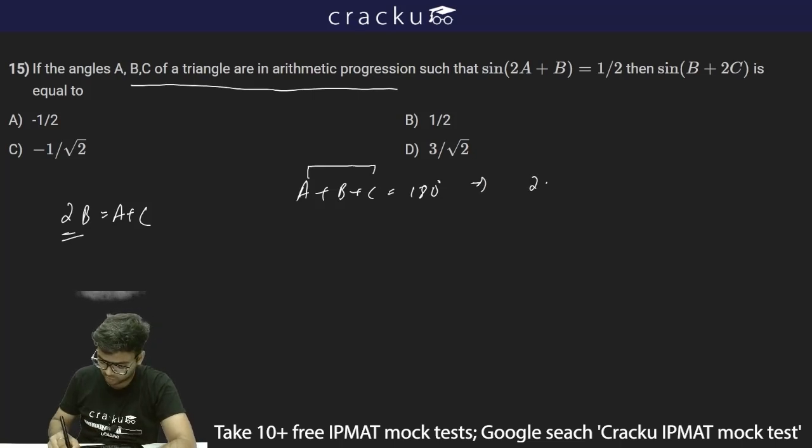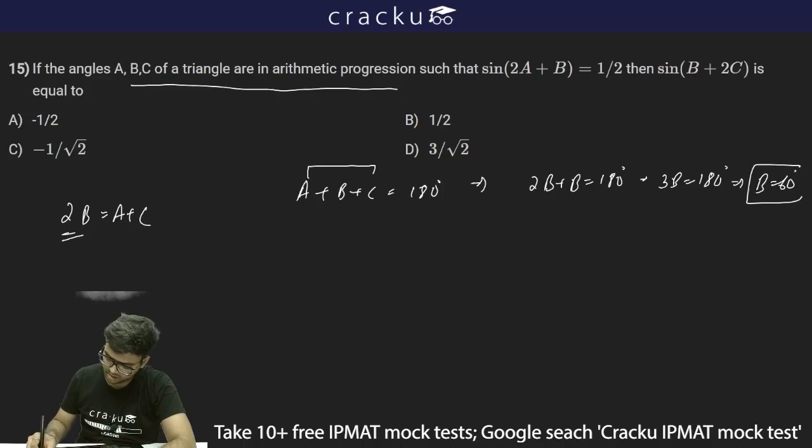So therefore I can say 2B plus B is equal to 180 degrees, or 3B is equal to 180 degrees, or B is equal to 60 degrees. So B is 60 degrees. So I have got one of my angles, which is B equal to 60 degrees.